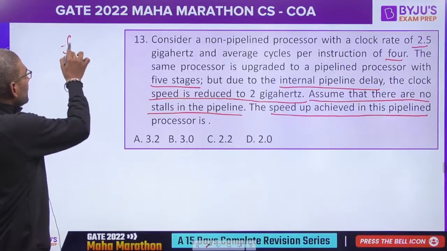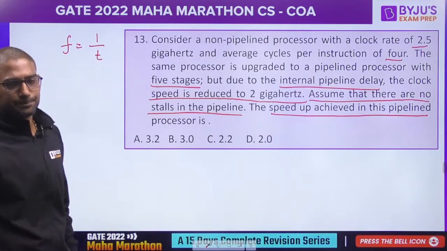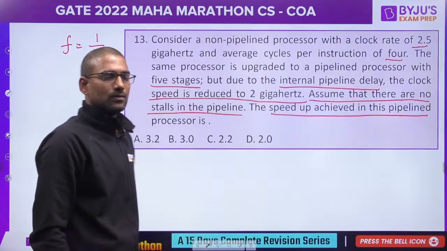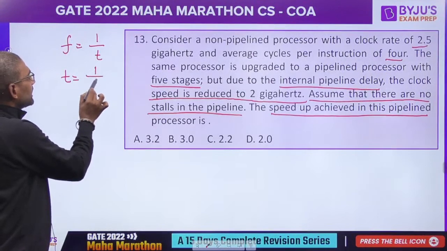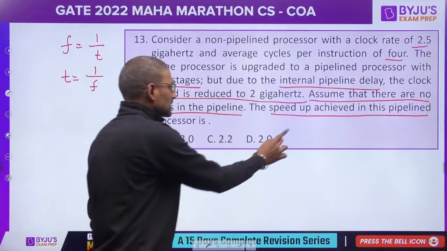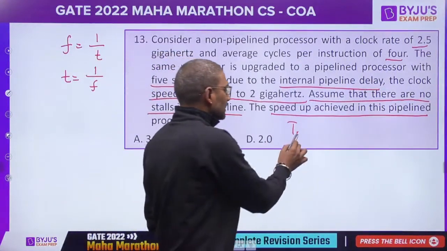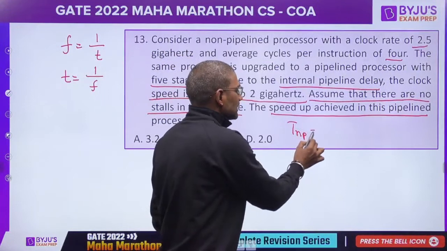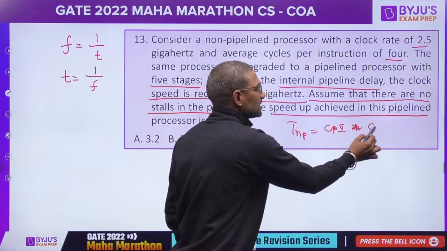Here, for a non-pipelined processor, the frequency is given. We know frequency is inversely proportional to clock cycle time, right? Or in the other way, cycle time is inversely proportional to frequency. We know the time to execute, whether it is non-pipelined or pipelined, is cycles per instruction multiplied by cycle time.